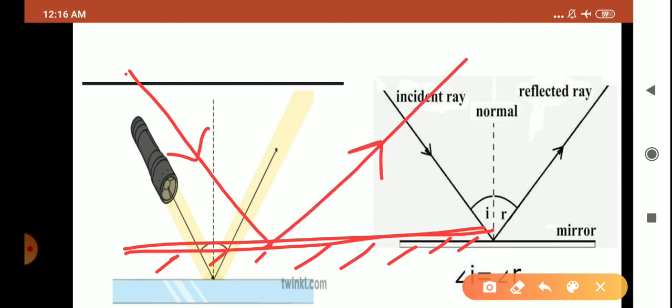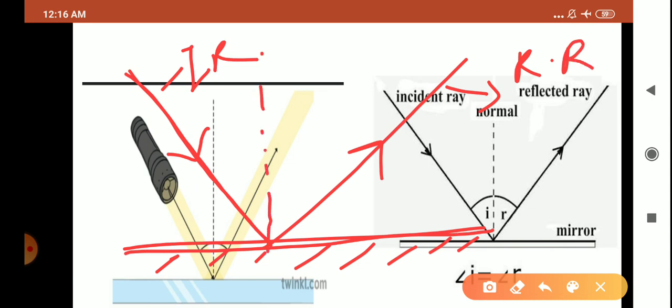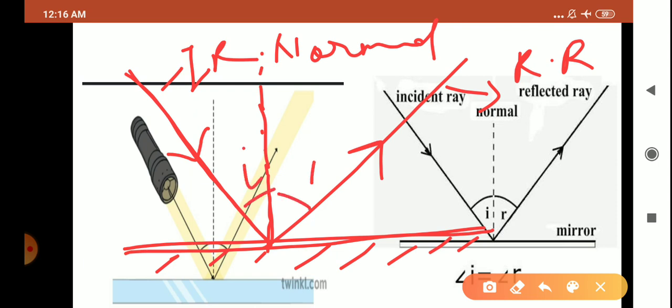The ray of light which is falling is known as your incident ray, and the ray which is reflecting back, or the bounced back ray, is known as the reflected ray. And there is one imaginary line present between the incident ray and reflected ray, that is known as your normal. And there are angles also formed, that is angle I and angle R, and angle I is always equal to angle R.